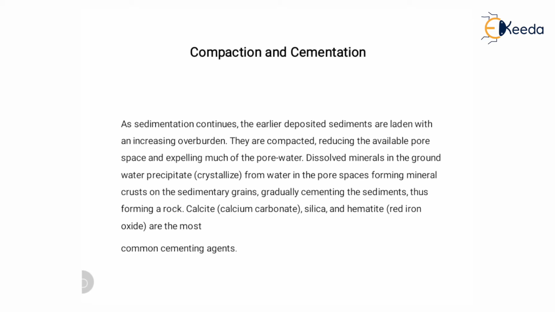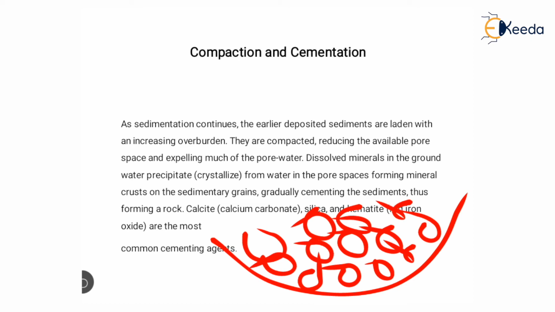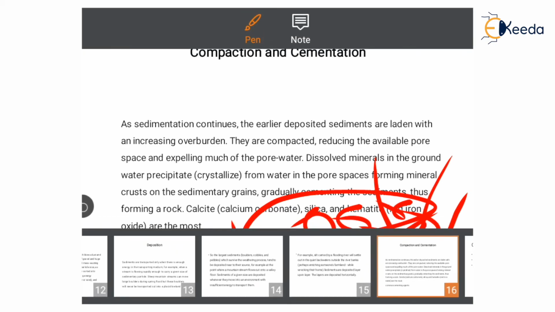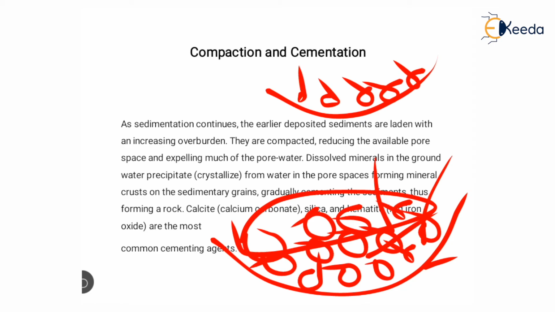See, this is the basin and sediments start to deposit, and because of the overlying overburden of the sediment, they get compacted. Expelling means removing a large amount of pore space. In sedimentary deposits, pore space develops in between. Because of overburden pressure, the sediments below get compacted, and whatever pore space contains water gets expelled.